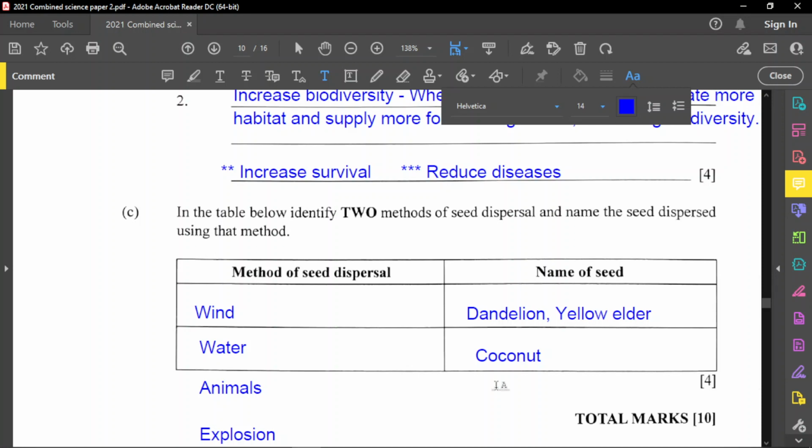Could be like the guava, especially when cows or goats eat the guava. What will happen here is that they will carry the seeds or pass the seeds, and then the guava will grow in a different place. So sometimes you see guava trees because of cows or donkeys or any animal that eats the guava, even lizards, for example.